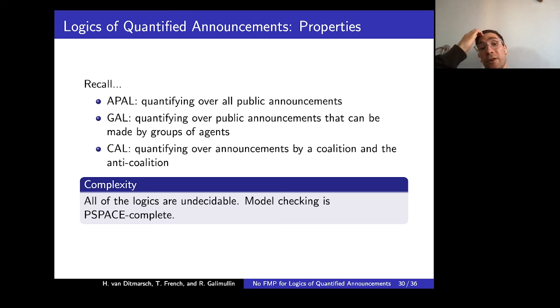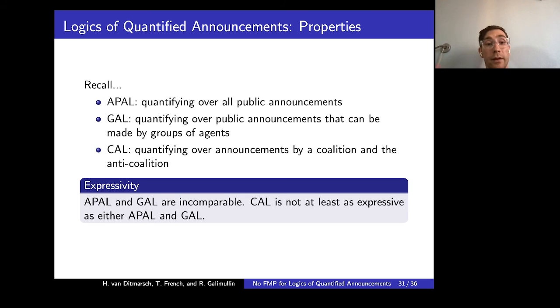Complexity-wise, unfortunately, all of the logics are undecidable, and model checking for all of them is PSPACE-complete. Expressivity-wise, APAL and GAL are incomparable, and also CAL is not at least as expressive as either APAL or GAL, meaning that APAL and GAL can express some properties of the models that are not expressible in CAL. The other direction is an open question.